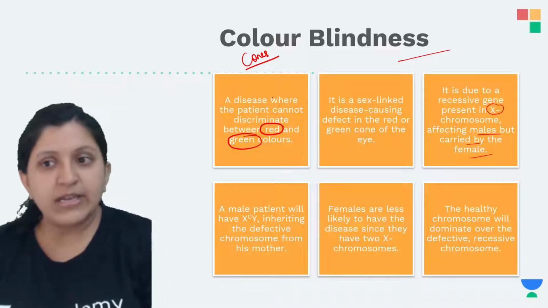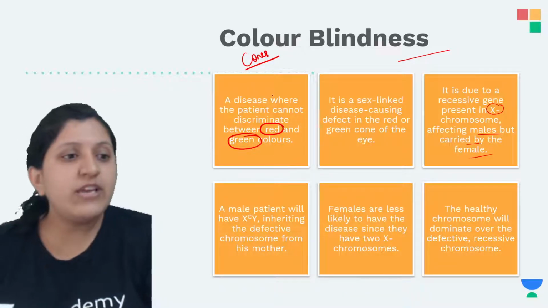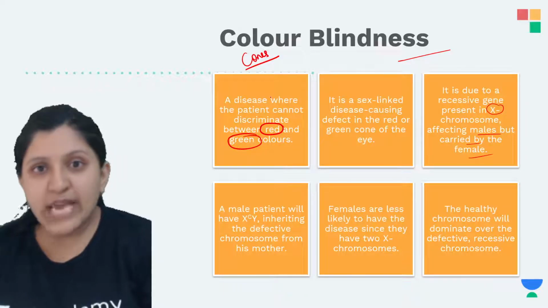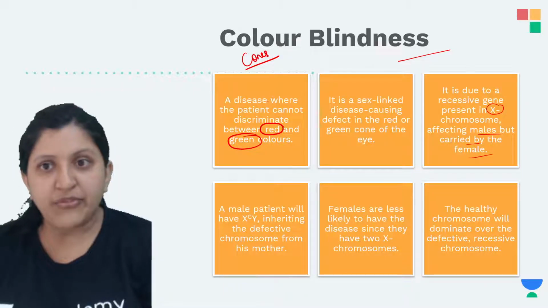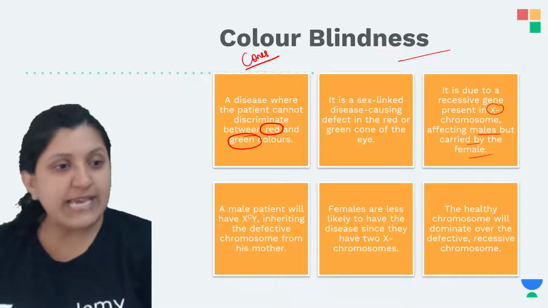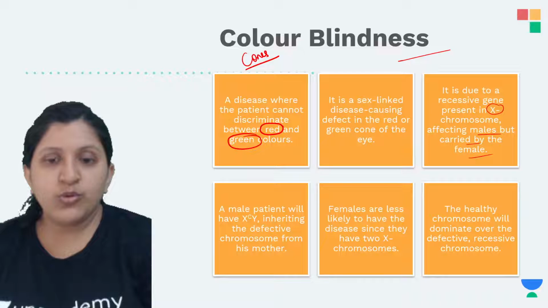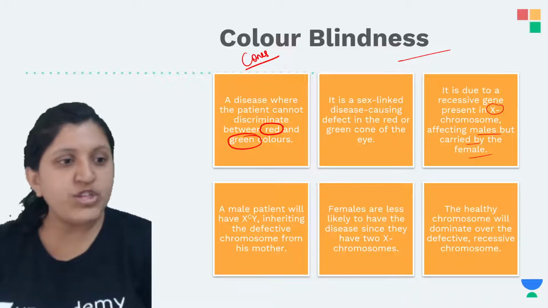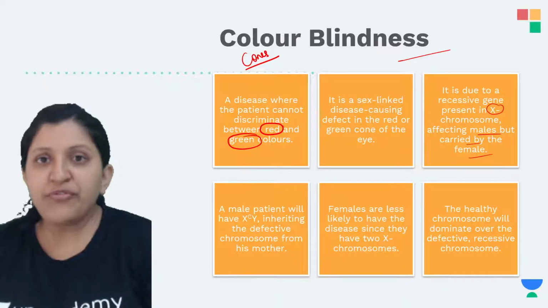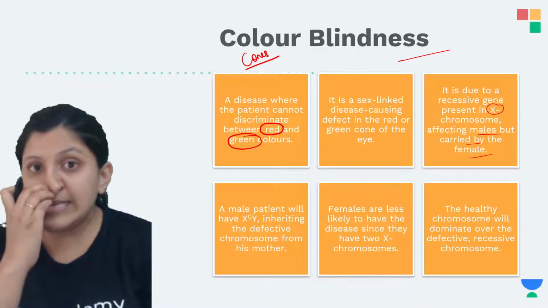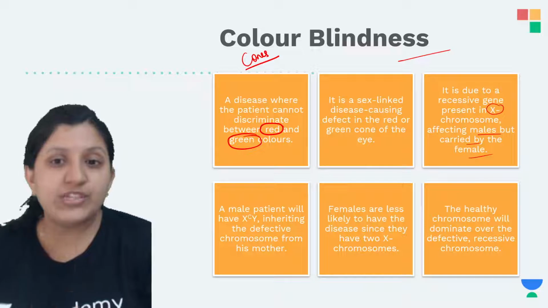The male is affected, while the female usually is not. Only if she is in a homozygous condition can she be affected. If it is a heterozygous condition, she won't have color blindness. She can be normal, but she can carry the disease-causing gene to the next generation.